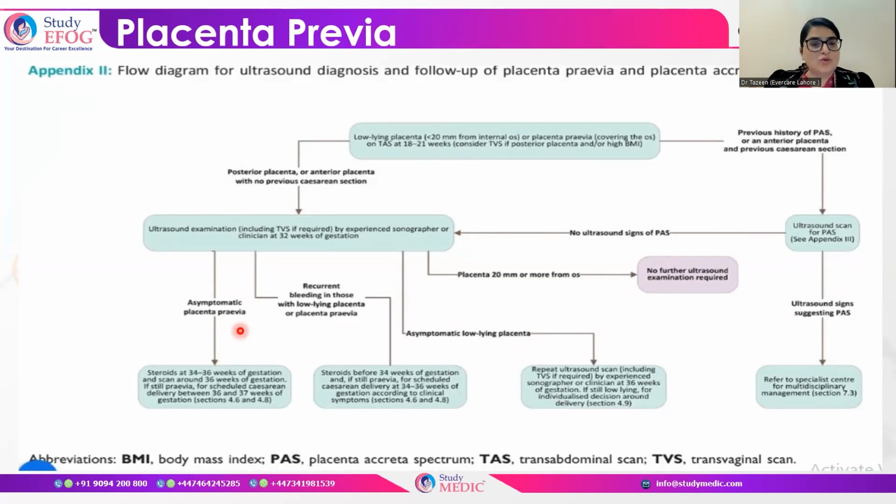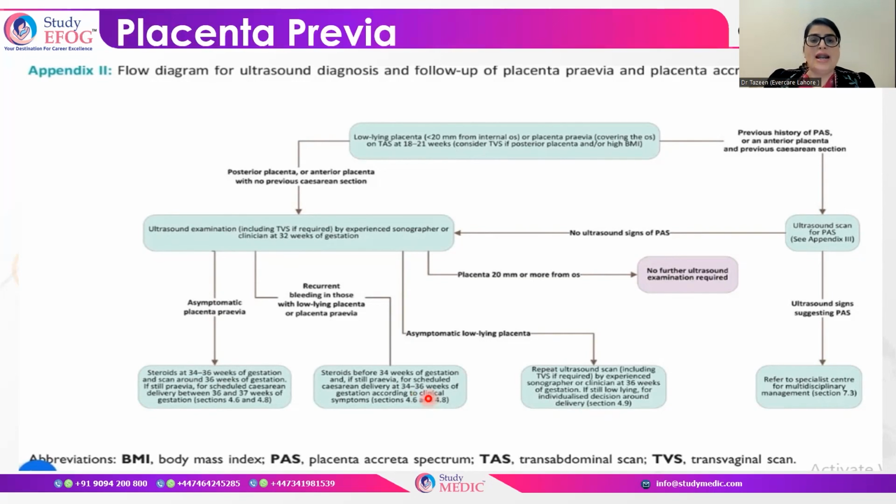If it is asymptomatic, then the steroid time is 34 to 36 weeks of gestation, and you can deliver the patient at 36 to 37 weeks. If recurrent hemorrhages are there in case of placenta previa, then you have to give steroids before 24 weeks of gestation, and cesarean delivery at 34 to 36 weeks.